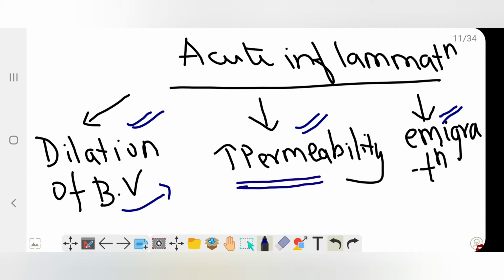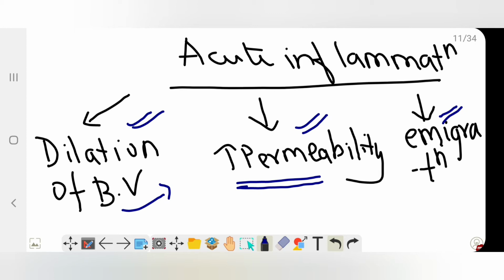Increased permeability will enable the plasma proteins and leukocytes to leave the circulation. So in the blood vessel we have leukocytes, WBCs. When there is increased permeability, what happens? Those leukocytes will come out into the extravascular space. That is increased microvascular permeability. Then there is emigration.